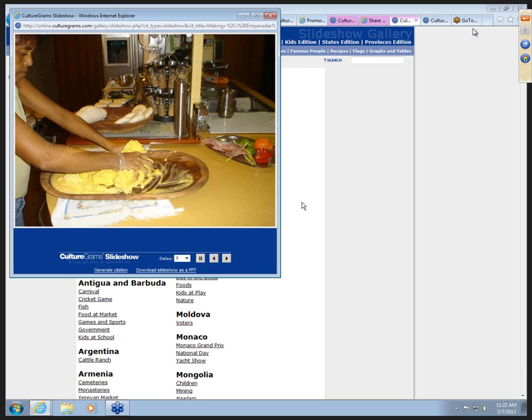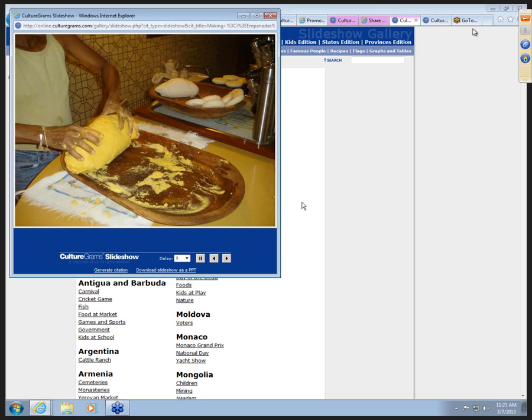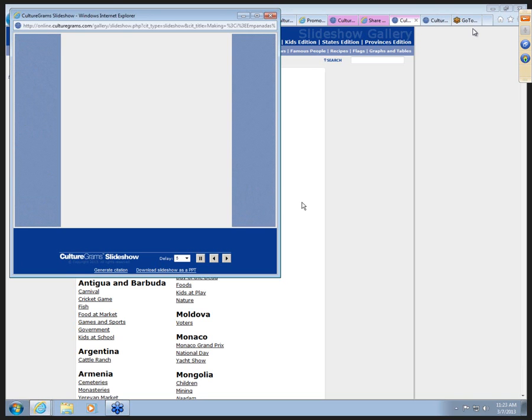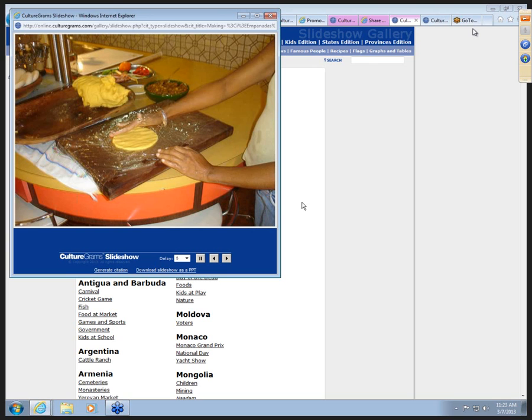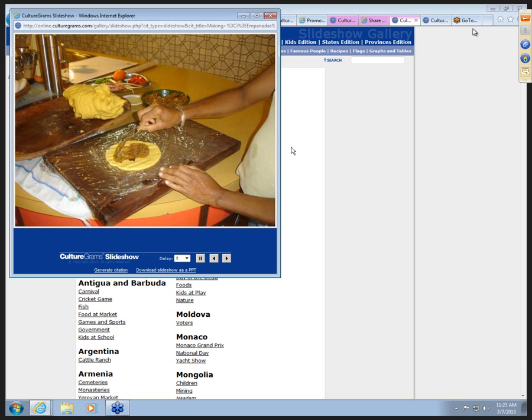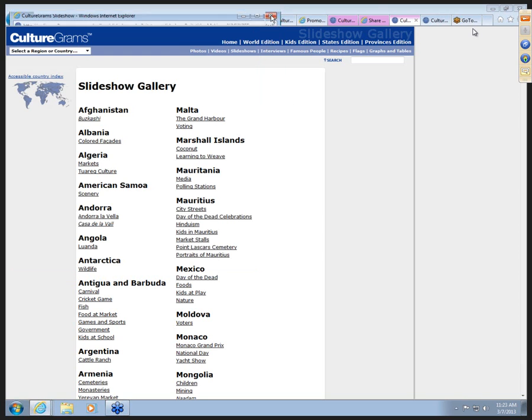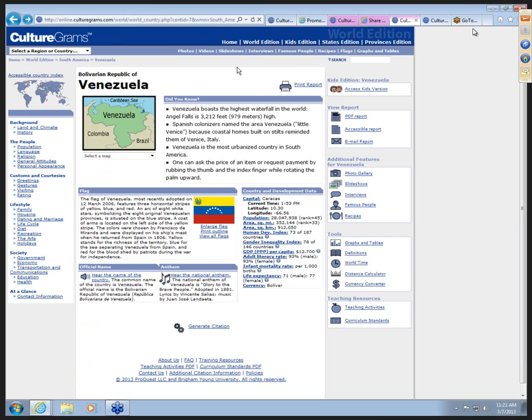What's really great about this is not only are you seeing making the empanadas, but you're also seeing what their kitchen looks like, what their utensils look like, how they're putting it together, if the vegetables are different looking, things like that. Okay, back out here at Venezuela.